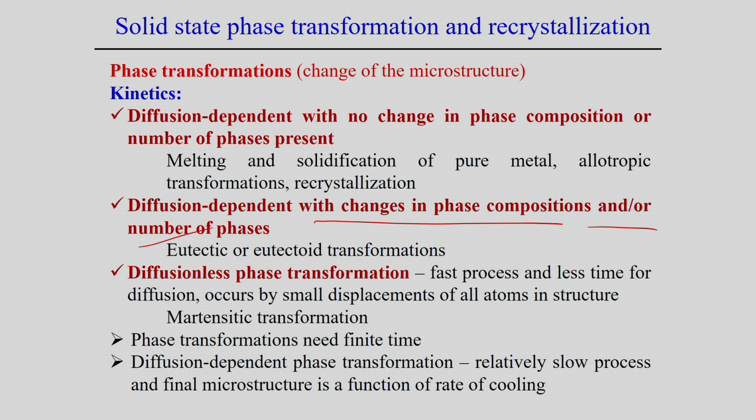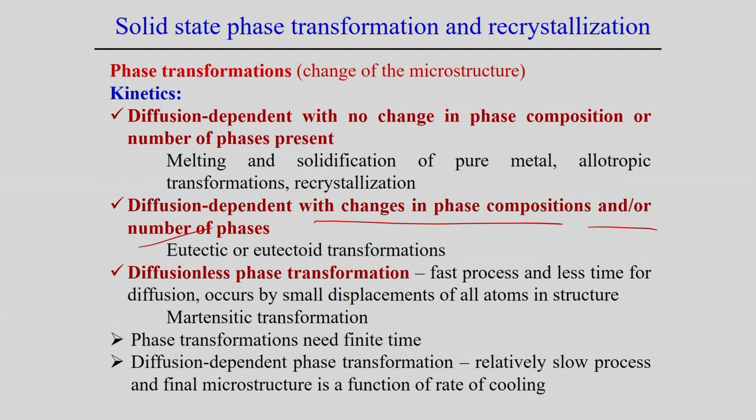Here we can see that there is some eutectic reaction or eutectoid transformation. If you look into that equation, one solid phase may decompose into two different solid phases during cooling at a particular temperature. That kind of eutectic or eutectoid transformation is an example where diffusion also happens, that means diffusion happens and at the same time there may be a change in the phase composition or number of phases. So, that is the kinetics of the phase transformation.